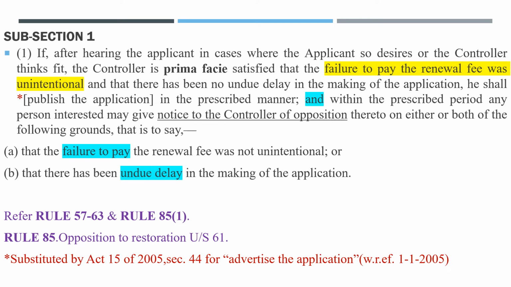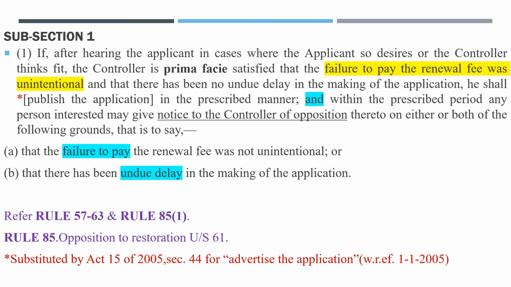Subsection 1 says, if after hearing the applicant in cases where the applicant so desires or the controller thinks fit, the controller is prima facie satisfied that the failure to pay the renewal fee was unintentional and that there has been no undue delay in the making of the application, he shall publish the application in the prescribed manner, and within the prescribed period, any person interested may give notice to the controller of opposition thereto on either or both of the following grounds, that is to say, clause A, that the failure to pay the renewal fee was not unintentional, or clause B, that there has been undue delay in the making of the application. Fine.